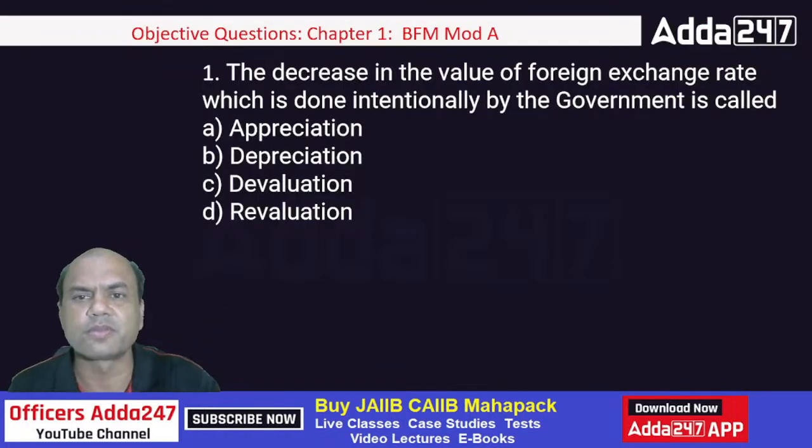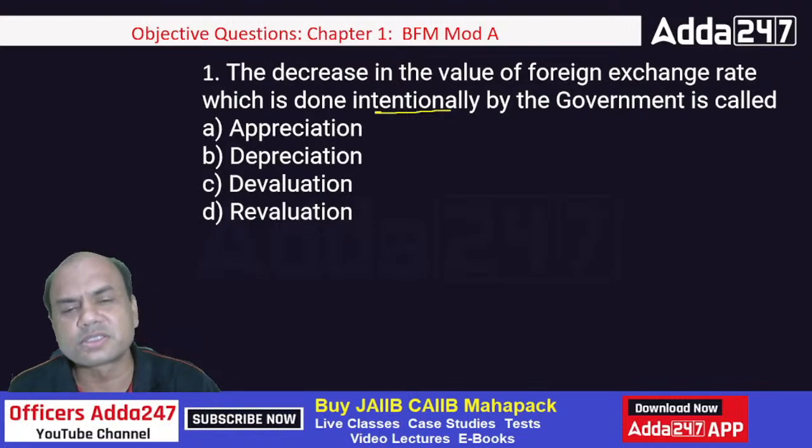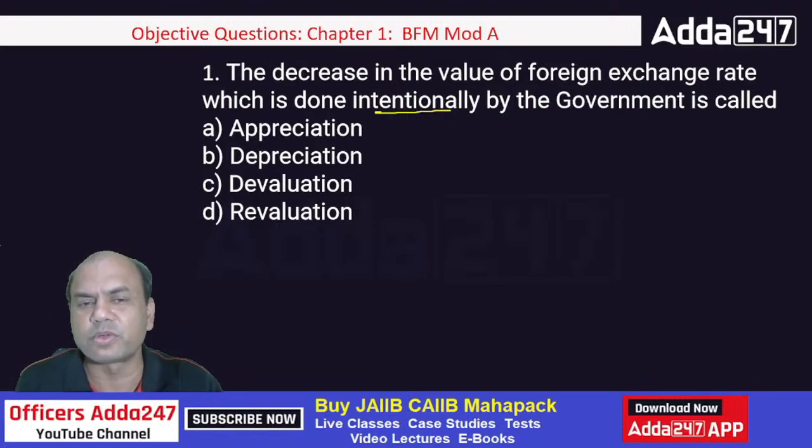So, this first one. The decrease in the value of foreign exchange rate, which is done intentionally by the government, is called as what? Appreciation, depreciation, devaluation, revaluation. Firstly, let me clarify some points over here. Intentionally by the government. Where do you do intentionally? In CAIIB you had studied.